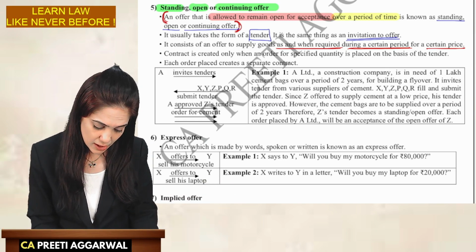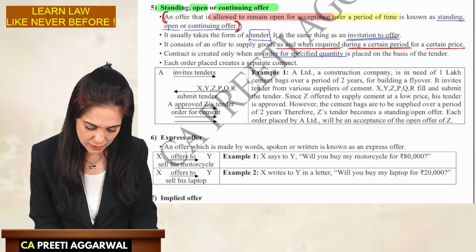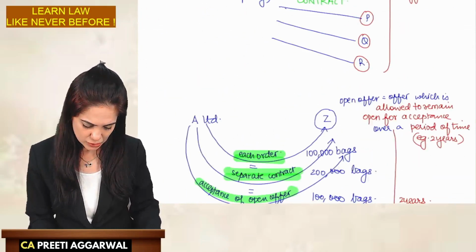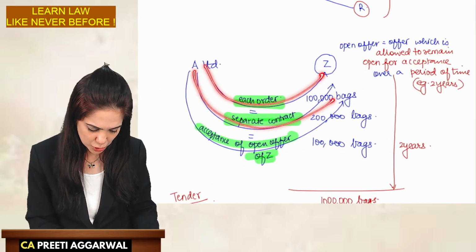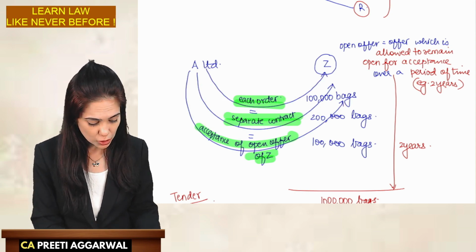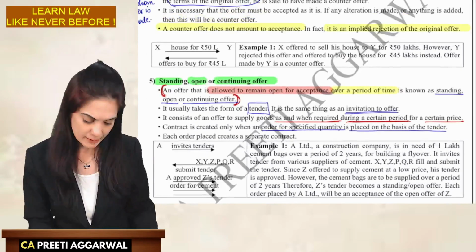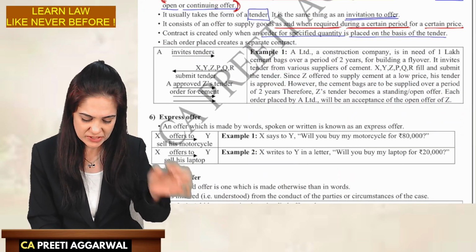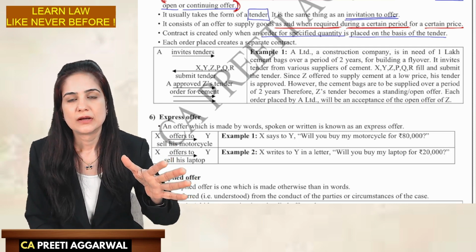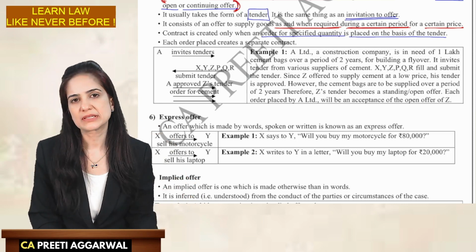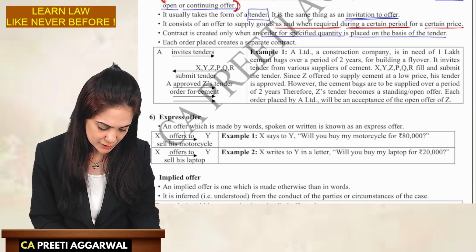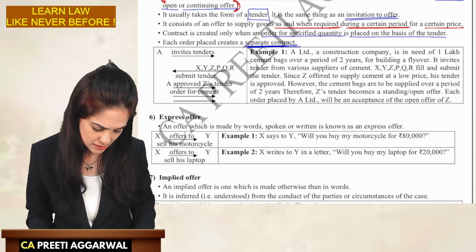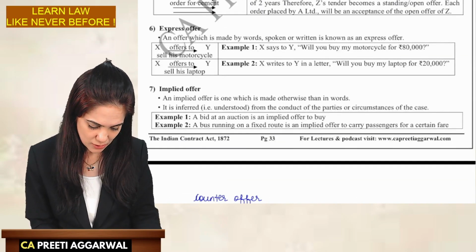Contract is created only when an order for a specific quantity is placed on the basis of the tender. So when A placed an order, each order is acceptance. Each order is considered a separate contract. Contract is created only when the order for a specified quantity is placed. So that is acceptance, and a contract is created when you place the order. Each order is a separate contract. Same example. Yes.